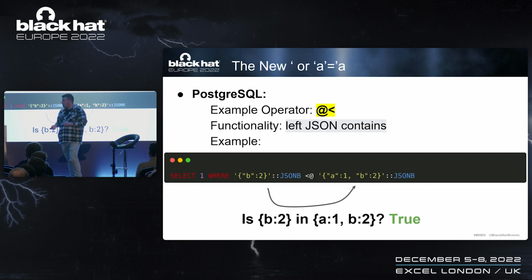Let's take a look at this operator as an example. It basically translates to, is the left JSON contained in the right JSON? And we, of course, can create situations where it is true, and we can create a simple SQL payload that basically translates to true.